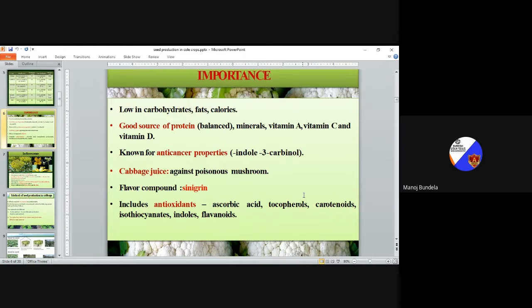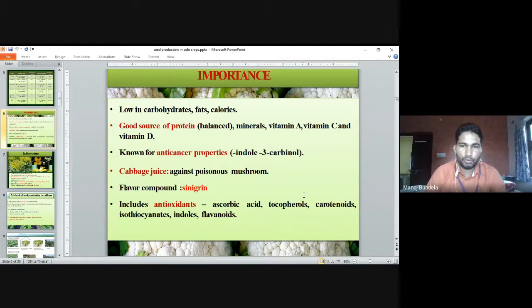They include antioxidant properties: ascorbic acid, tocopherols, carotenoids, isothiocyanates, indoles, and flavonoids. So these are some importance of cole crops.